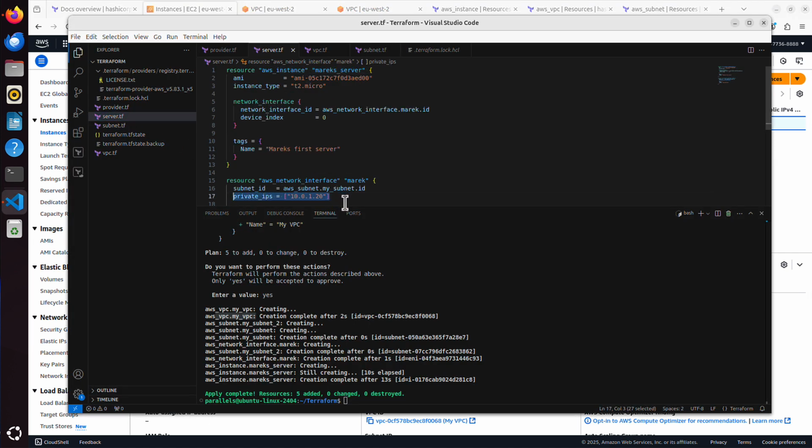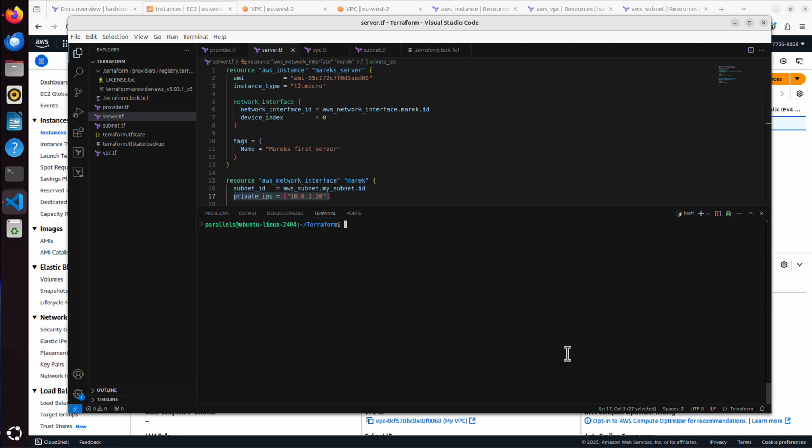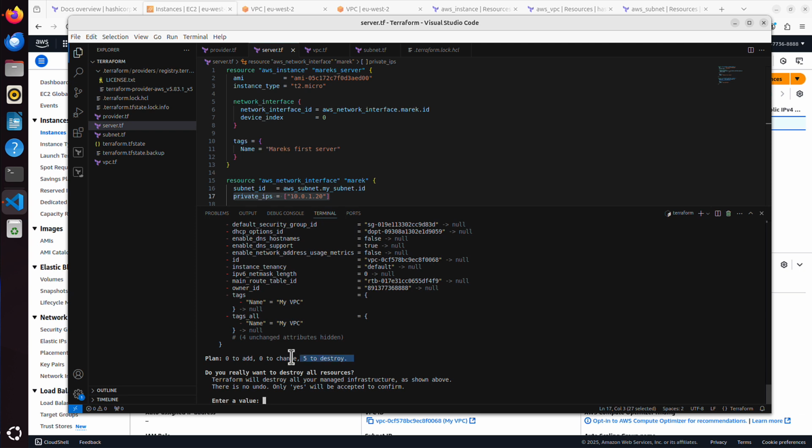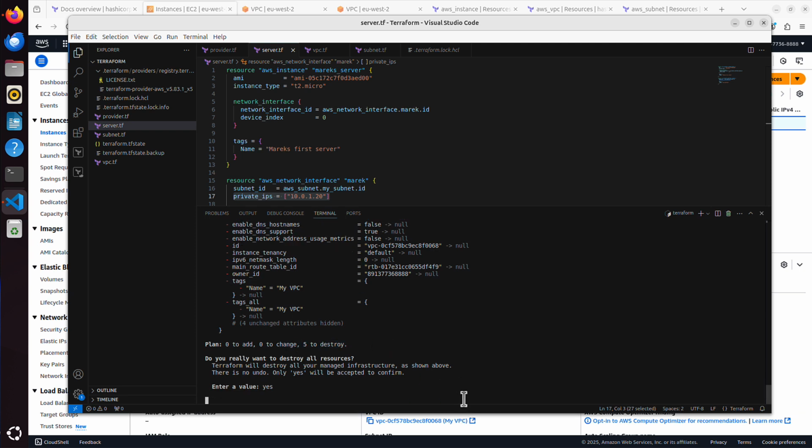Everything works as expected, so we destroy stuff. I will clear and I will say Terraform destroy. And it also will be removed in some order. Checks everything and it says 5 to destroy. Yes, that's exactly what I want to do. So I say yes, enter.